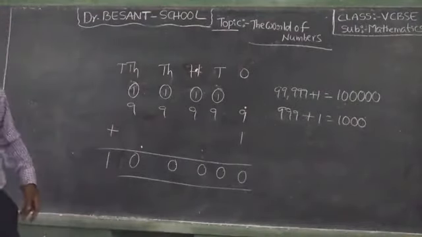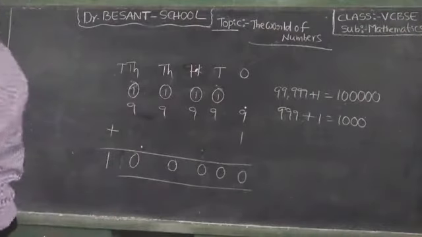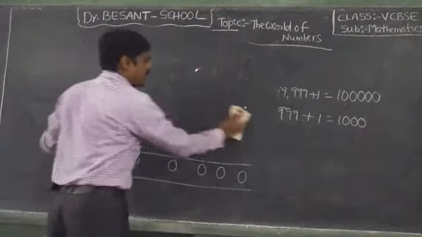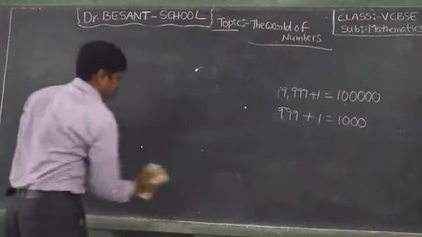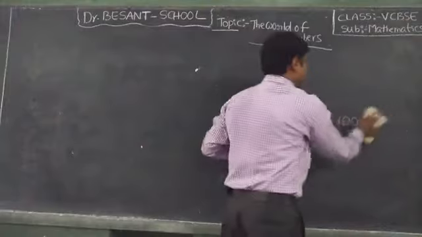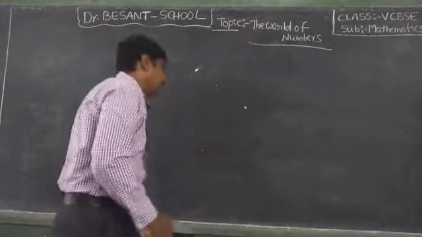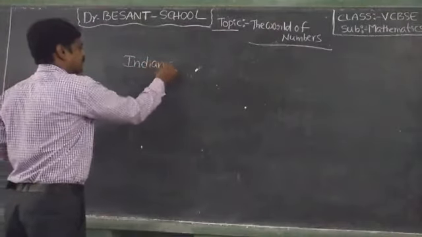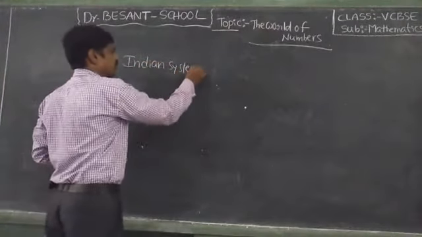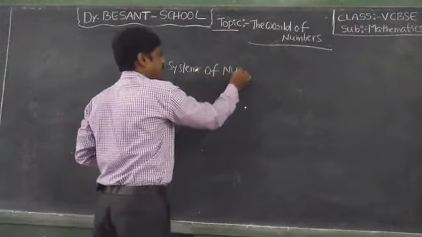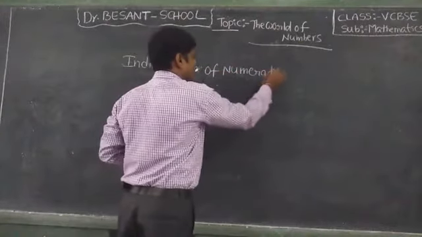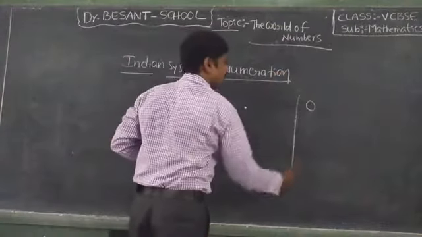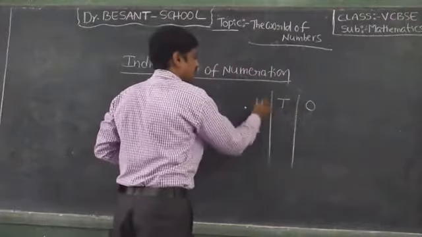Now we know the Indian system of numeration and the international system of numeration. Once I will tell the Indian system of numeration. So first of all, the Indian system of numeration: ones, tens, hundreds.